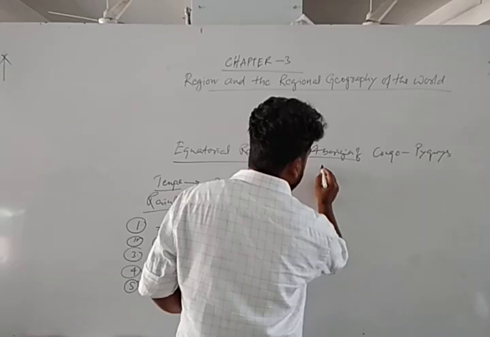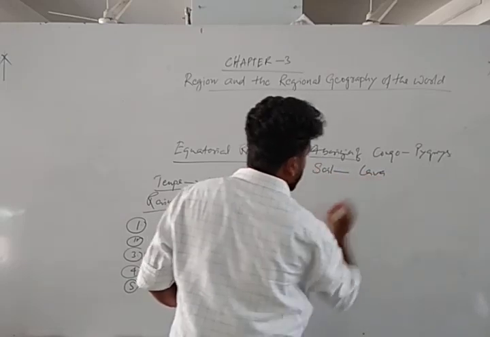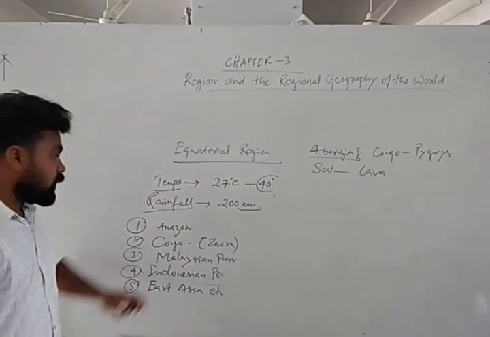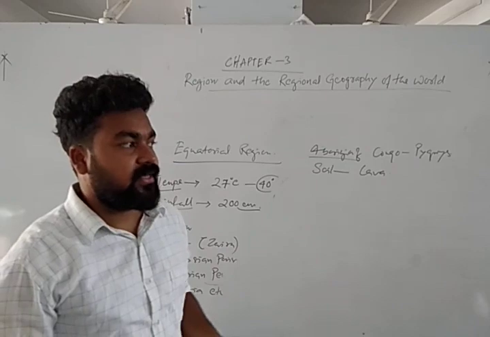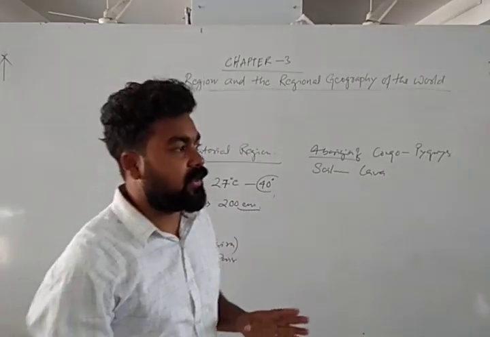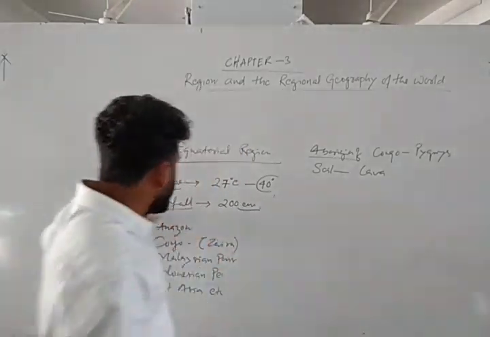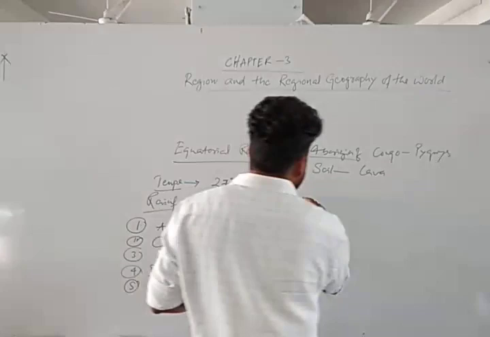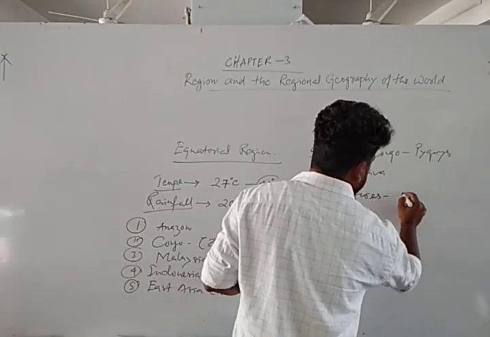And the soil of this Congo Basin is generally formed of lava. Most of the people are forest dwellers. They depend upon the forest and natural activities. Generally, agriculture is there. Rice is also cultivated, but not in a very large amount, because this equator region is full of dense forest. Because of dense forest, population density is generally very low.